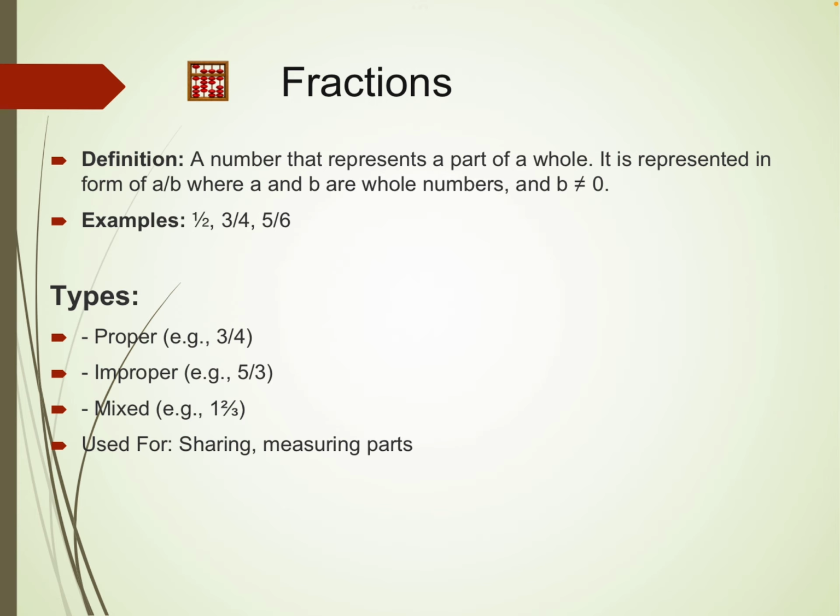So there are 3 types of fraction: proper fraction, improper fraction, and mixed fraction. The difference between these 3: fractions are represented in the form of a/b. What is a? a is the numerator and b is the denominator. Proper fraction is the fraction that has a numerator less than the denominator. Whichever fraction has a numerator smaller than the denominator, that is a proper fraction. Improper fractions are the fractions that have a numerator greater than the denominator.